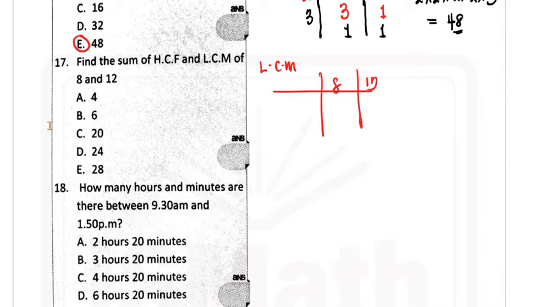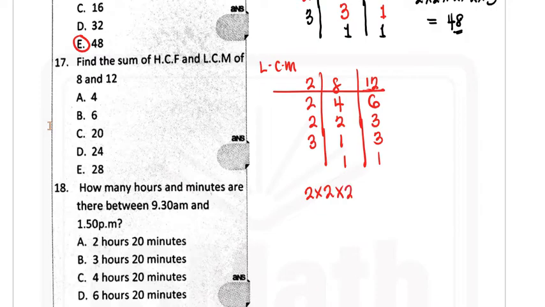8, 12. I could even start with 4 if I like, but it's okay. So we have 2 here, 4, 2 there, 6, 2 here is 2, 2 here, 3, 2 here is 1 and 3, then 3 here will give you 1 and 1. So what you have there now is 2 times 2 is 4, 4 times 2 is 8, 8 times 3, so you do 2 times 2 times 2 times 3 is 24.